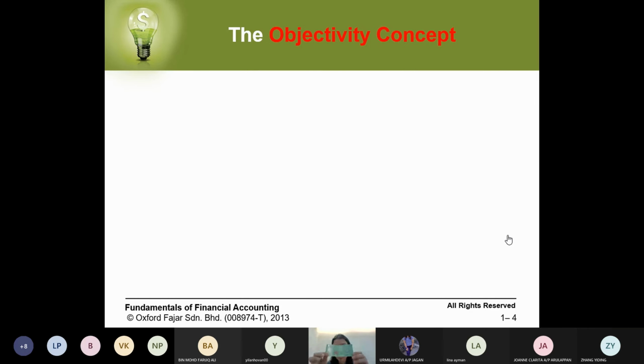This is a 5 ringgit note. Each one of us, when we see this, knows that it is 5 ringgit. So this one is objective, it can be measured.